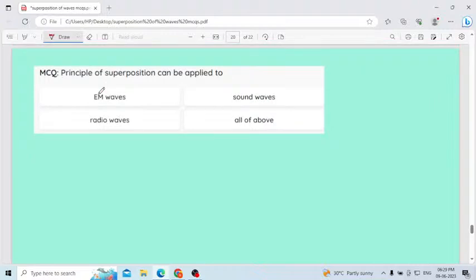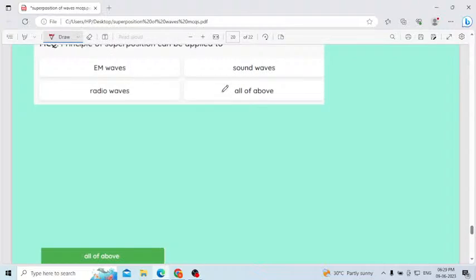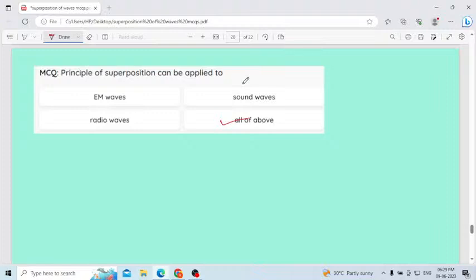The principle of superposition can be applied to EM waves, electromagnetic waves; second, radio waves; sound waves; all of the above. Superposition of waves, all of the above. Whether it is an electromagnetic wave, a radio wave, or sound waves, for all types of waves we will observe superposition, the mixing up of waves. That is common, no?